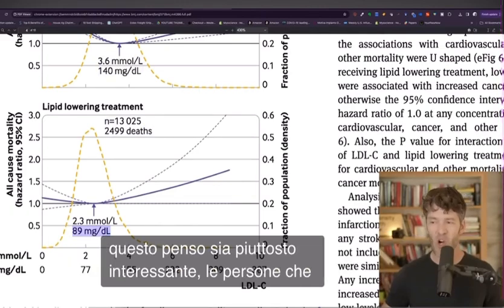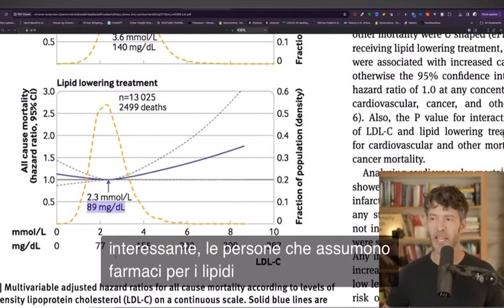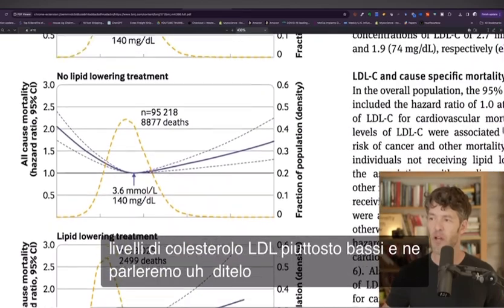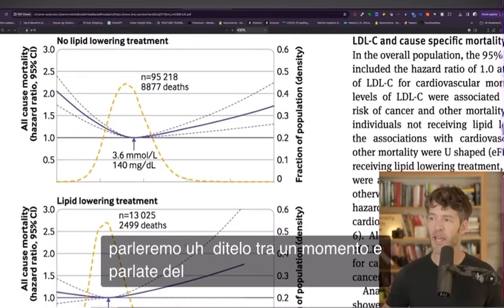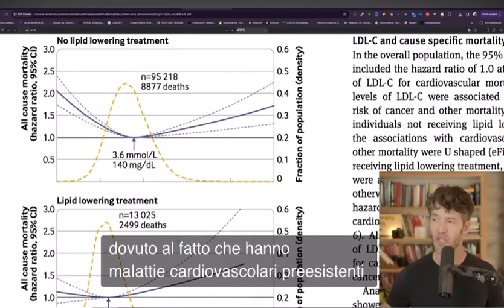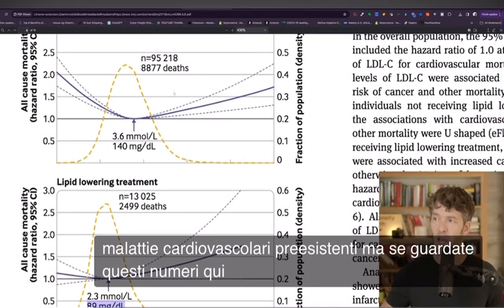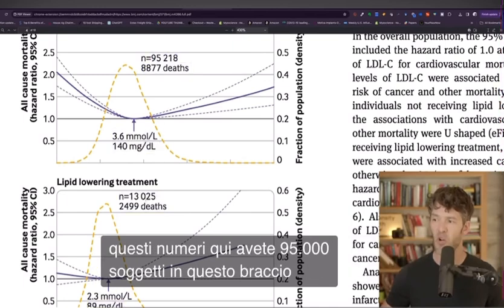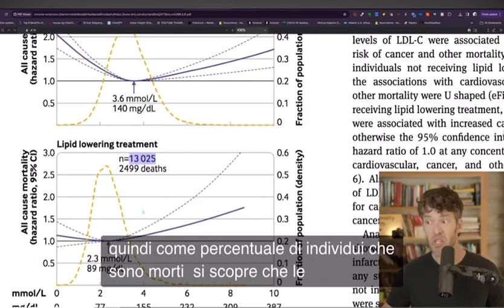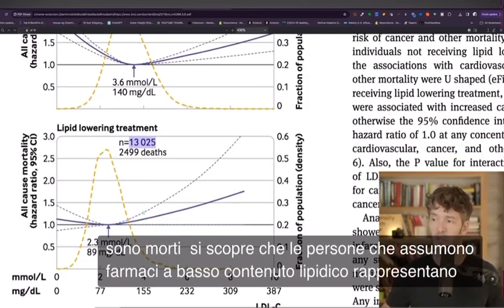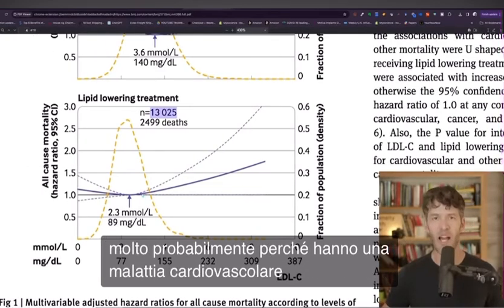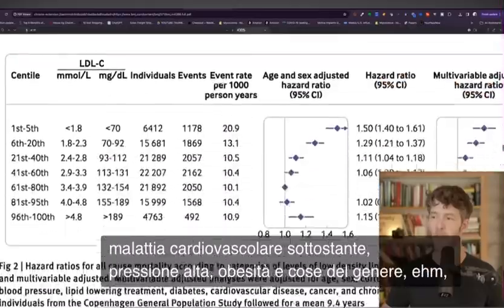The people that are on lipid-lowering medication tend to have pretty low LDL cholesterol levels. And we'll talk about that in just a moment, talk about why that might be. Probably because they have pre-existing cardiovascular disease. But if you look at these numbers here, you have 95,000 subjects in this arm versus just 13,000. So as a proportion of individuals that have died, turns out that the people on lipid-lowering medication represent a much higher proportion of the deaths, most likely because they have underlying cardiovascular disease, high blood pressure, obesity, and the sort. But let's go on down.